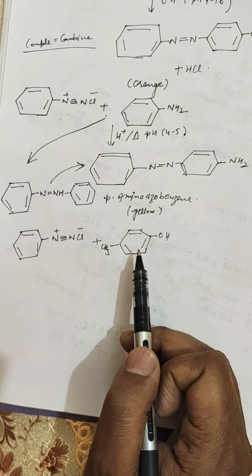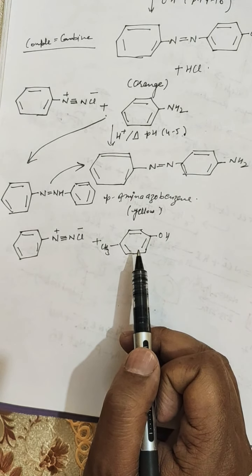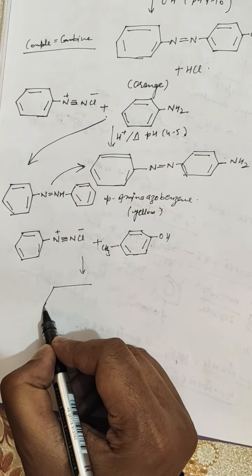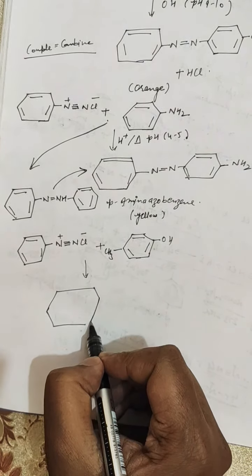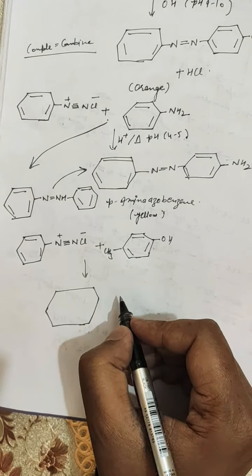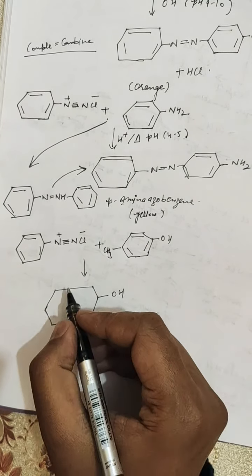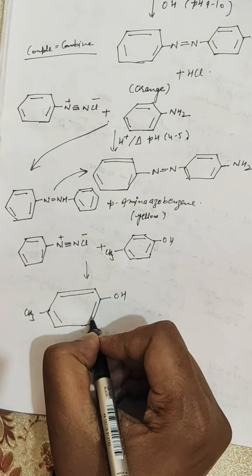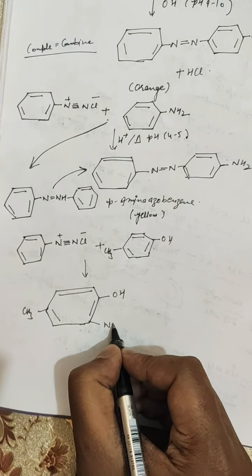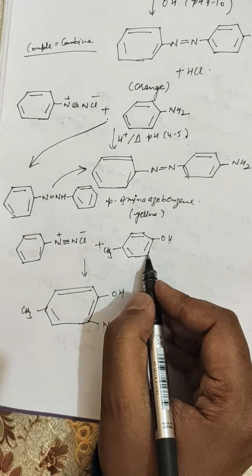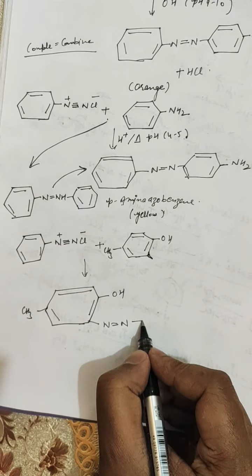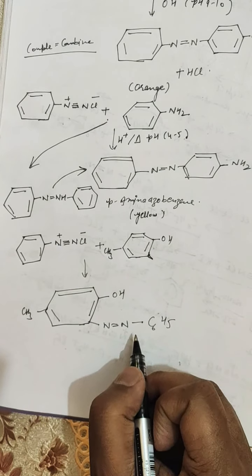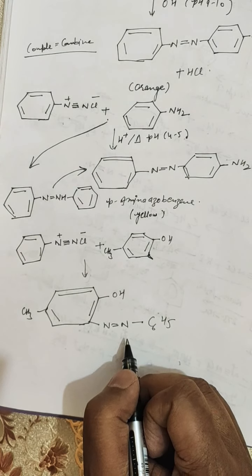If however the para position is blocked, it occurs at the ortho position. So coupling occurred at the ortho position. Here occurred the coupling with benzene diazonium chloride. So this is the phenyl azo 4-methyl phenol.